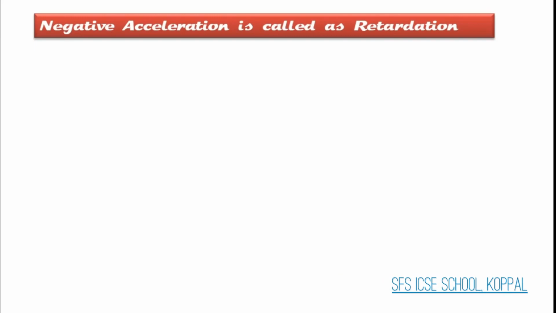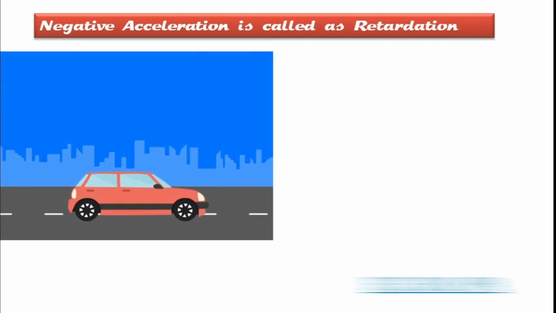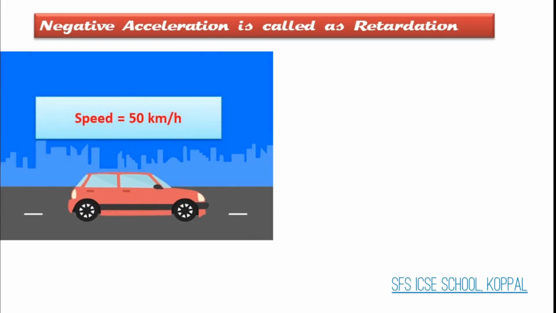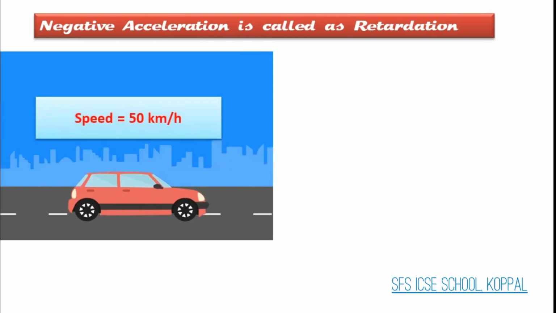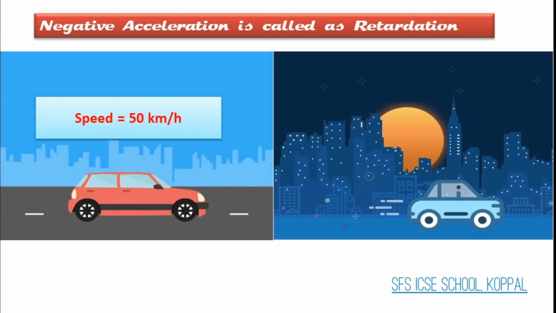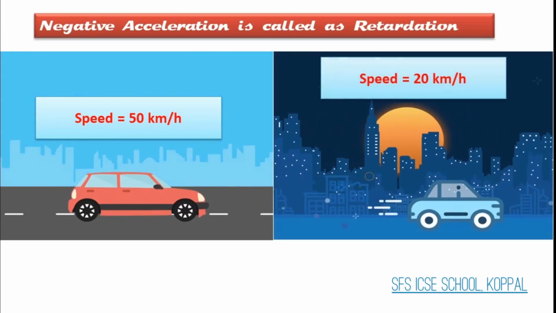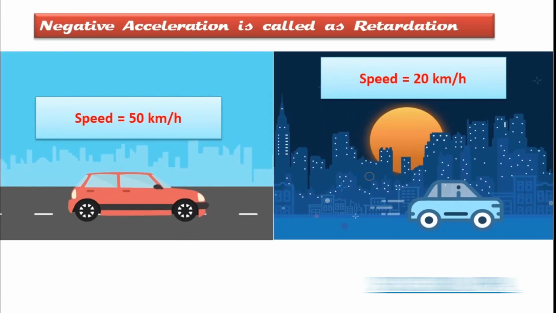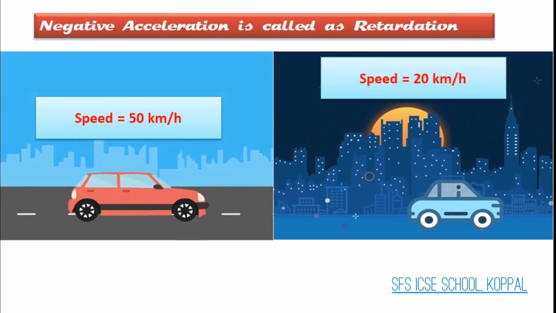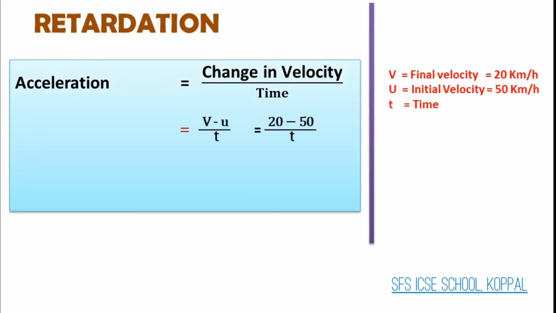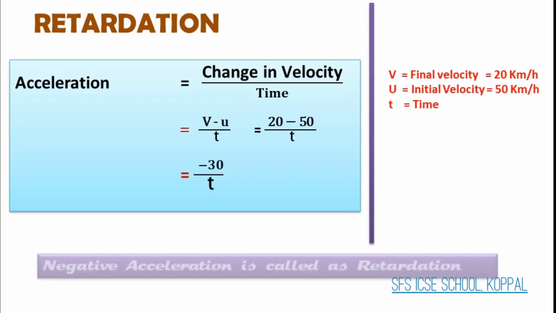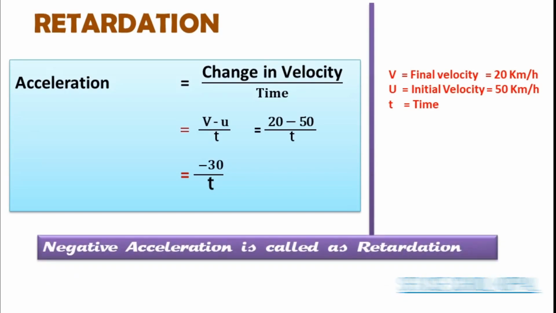Let us understand it better with an example. Suppose a car initially moving with a velocity of 50 km per hour, and then when it enters a city, its velocity decreases to 20 km per hour. Here, acceleration is equal to (20 minus 50) divided by time. Then the answer will be minus 30 divided by time. So the answer is negative. So when acceleration is negative, it is called as retardation. Speed is decreasing with time.